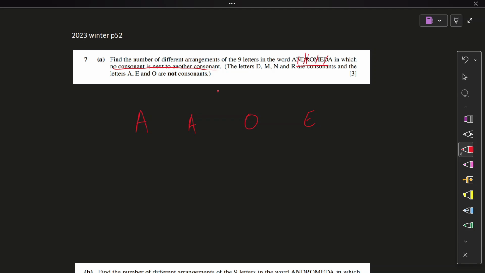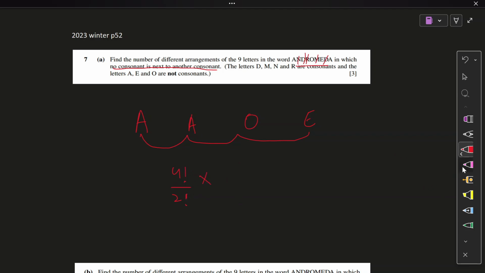We forget about the thing that we need to separate. Arrange whatever remains. So A, O, E is the remaining. I've arranged them, 1, 2, 3, 4. That's going to be 4 factorial. Anything repeats? Yep, 2 A's repeat twice, 2 factorial. Divide that, and I've counted it right. I'm asking myself the questions I made errors in before. Make sure you do that as well. 4 factorial divided by 2 factorial.